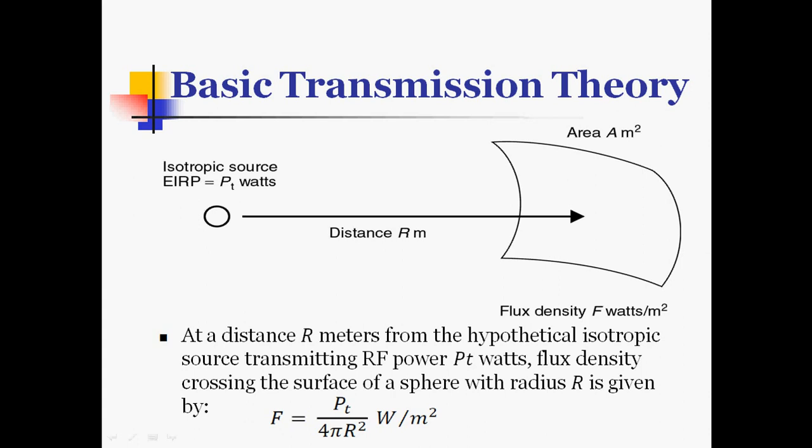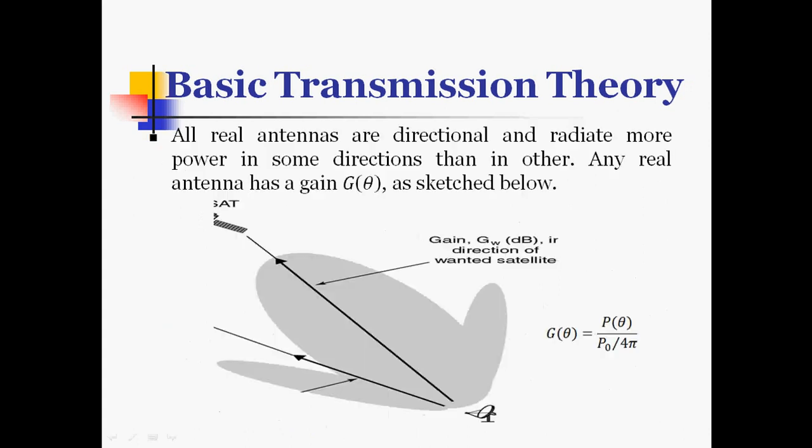the flux density that is crossing the surface of a sphere with radius r is given as F is equal to Pt, that is the transmitting power, divided by 4 pi r square watt per meter square. So this is the flux density that is crossing the surface of the sphere, which is at a distance of r from the isotropic source.